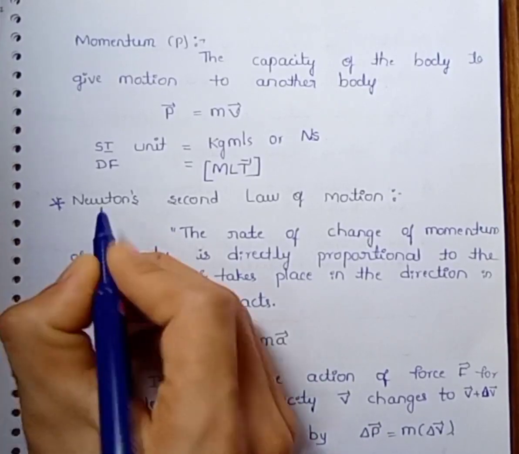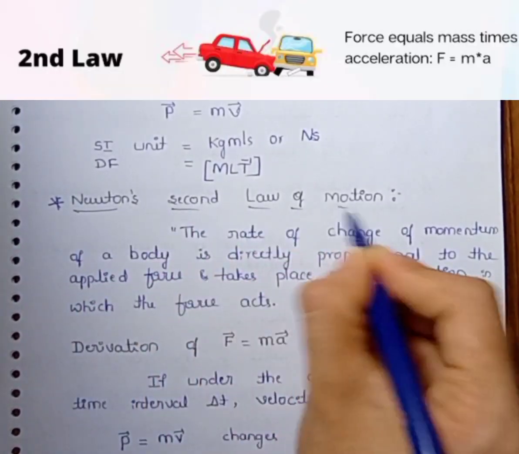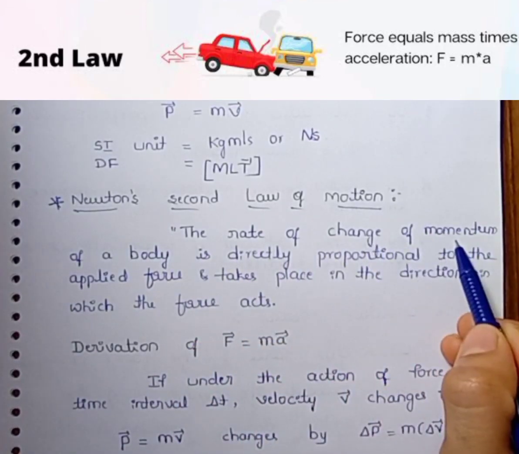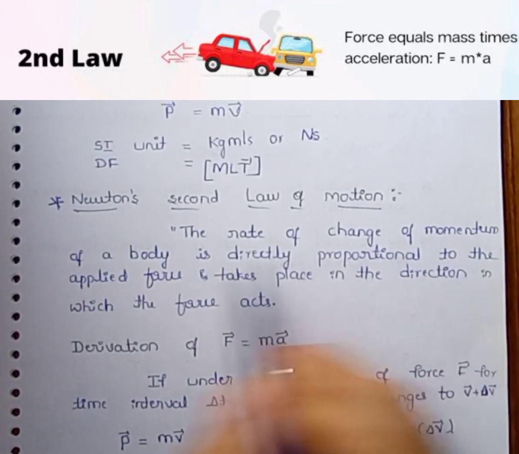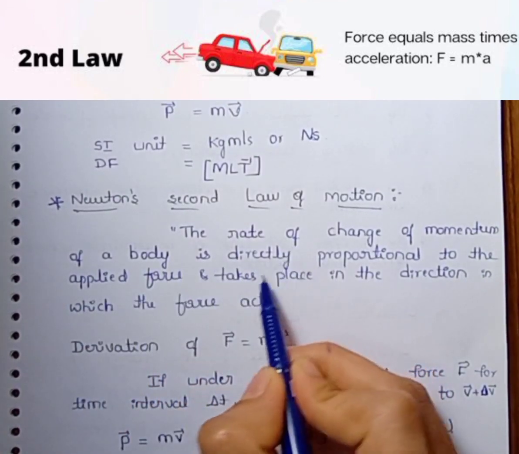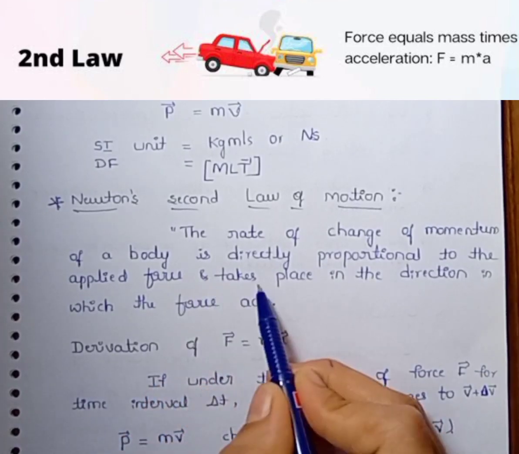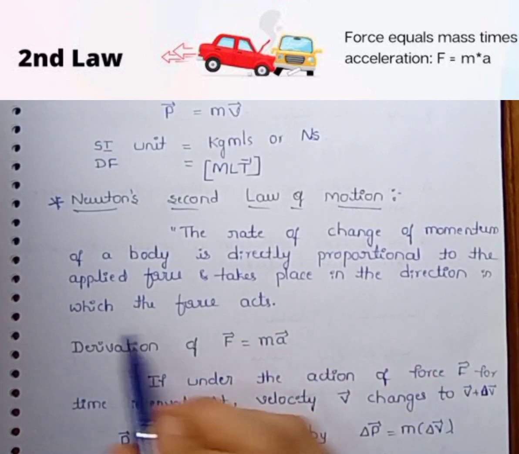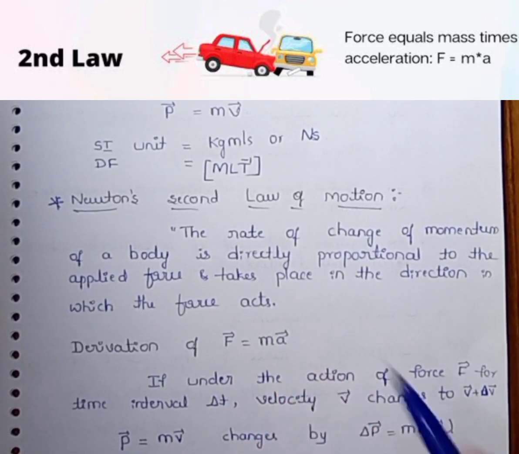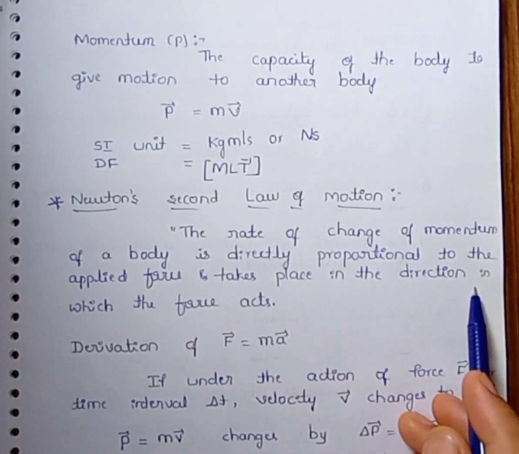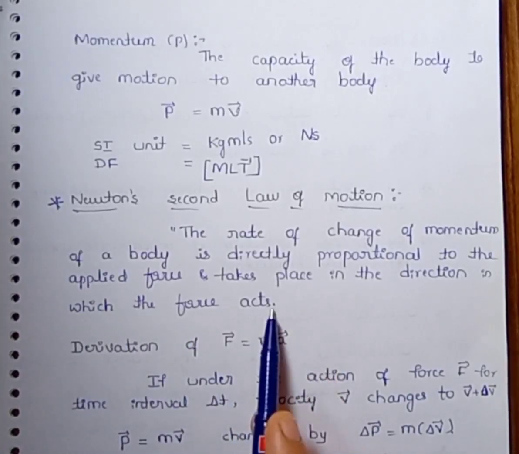Next concept, Newton's second law of motion, which tells that the rate of change of momentum, that is dP by dt, of a body is directly proportional to the applied force and takes place in the direction in which the force acts. That is, dP by dt is directly proportional to the applied force.